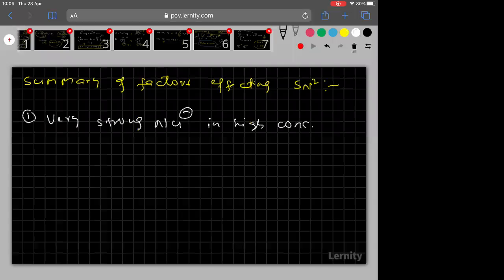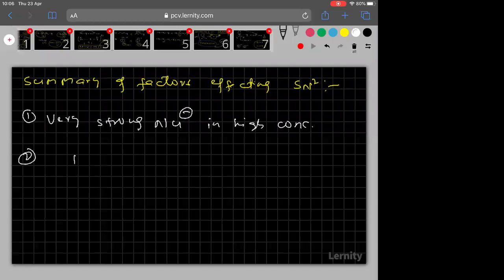Why? This I told you yesterday also. When the nucleophile is very strong, then only it can fill the electrons in anti-bonding molecular orbitals. So who can fill the electrons in anti-bonding? Very strong nucleophiles only. And how to identify very strong? I told you, all anionic nucleophiles are very strong, except ammonia. Ammonia is the only neutral nucleophile which can show SN2. Followed everyone? This is the first factor of the SN2 mechanism.